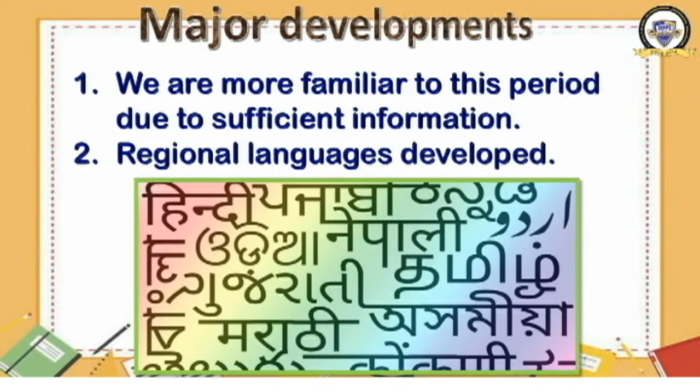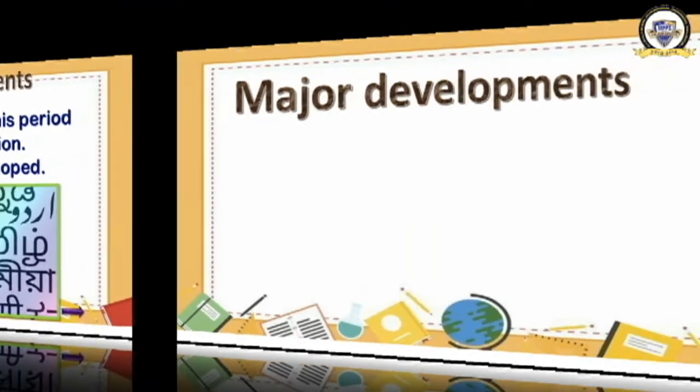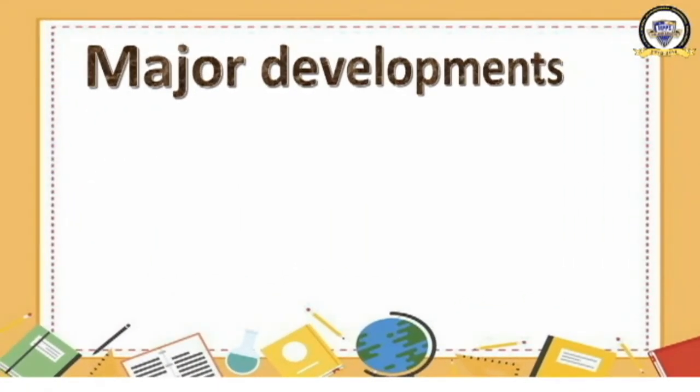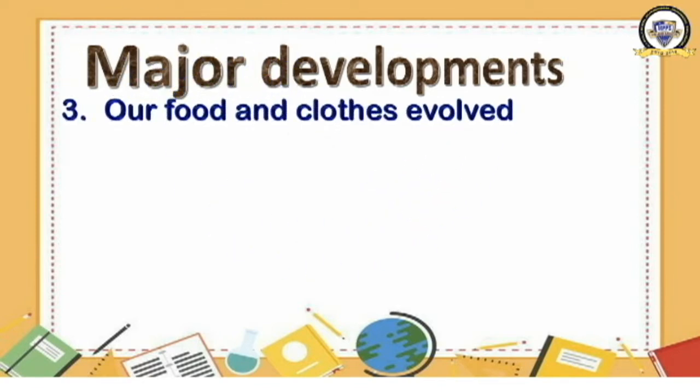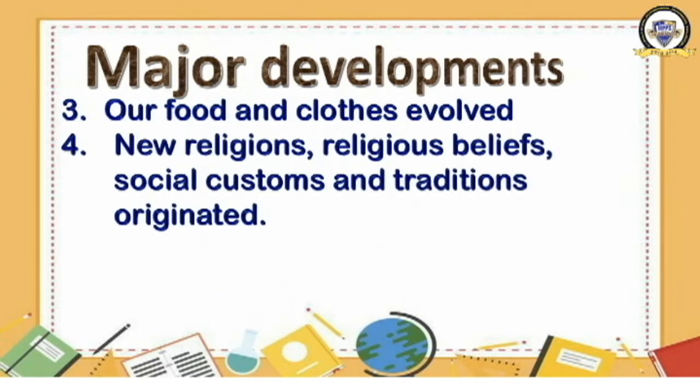Okay, it is not over. We will learn some more features of the developments of the medieval period. What are they? Number three, our food and clothes evolved. The clothes we wear today and the food items we prepare today, all these things were developed during the medieval period. New religions, religious beliefs and social customs and traditions originated. New religions came into being. New religious beliefs developed in the country, among the people. Social customs were introduced. Kind of traditions were originated in our country.